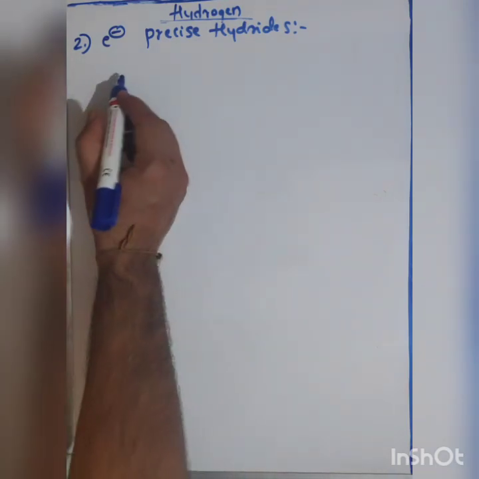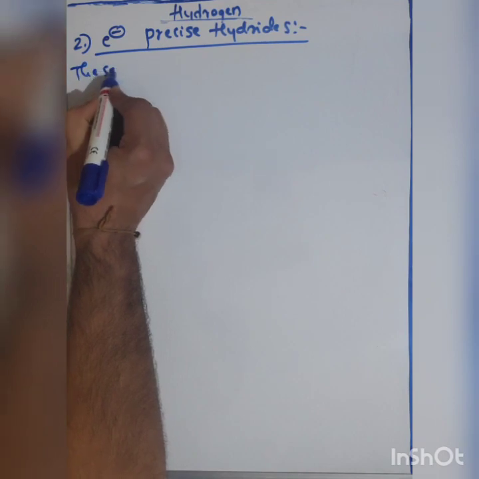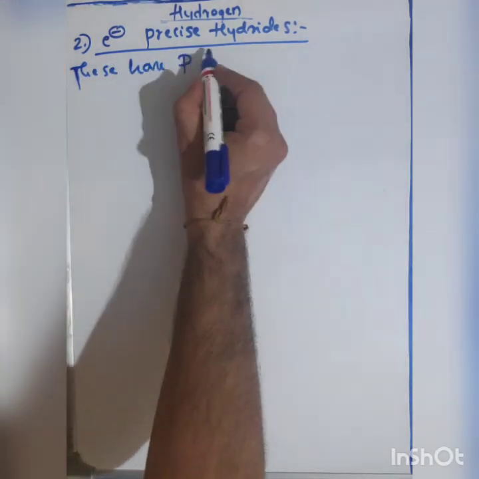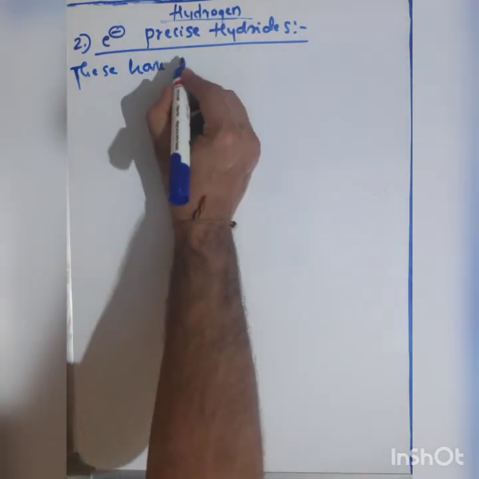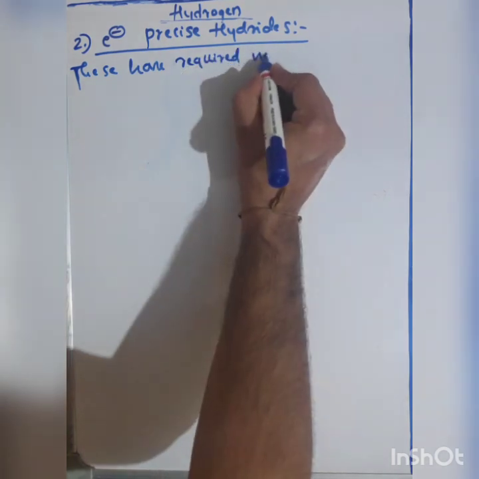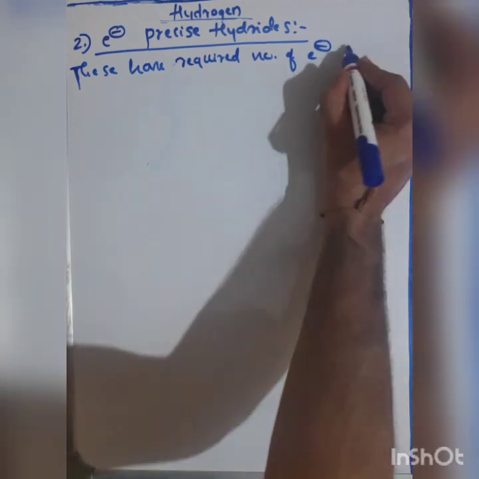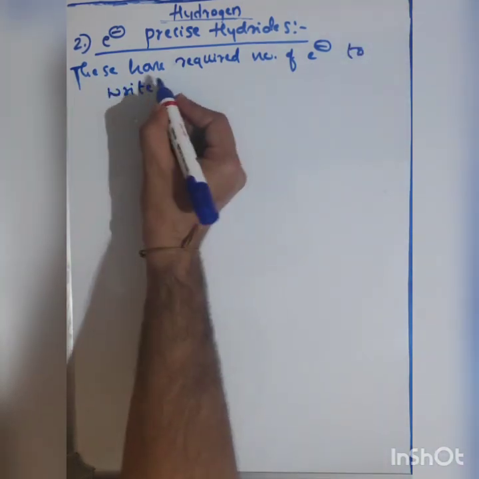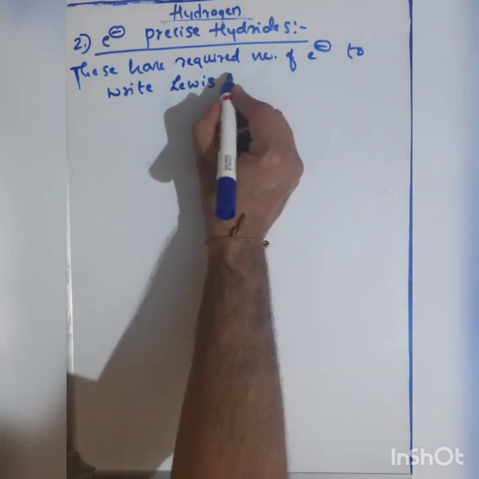These have the required number of electrons to write the Lewis structure.